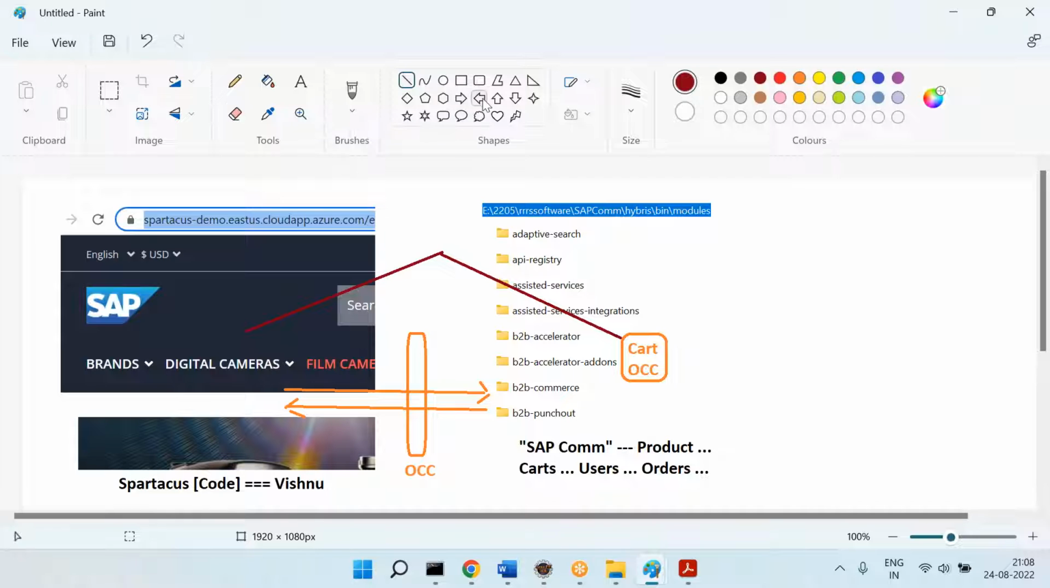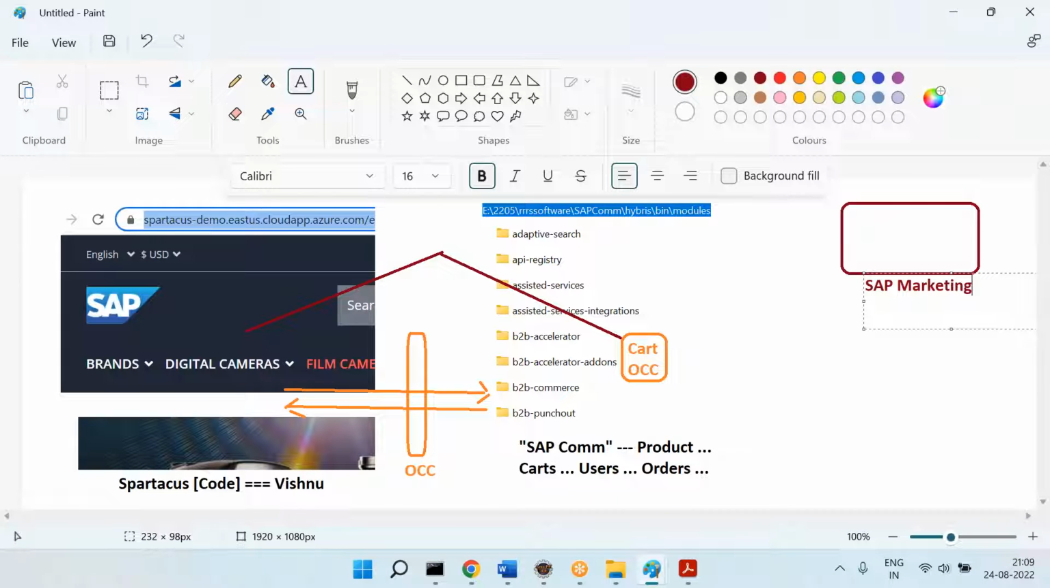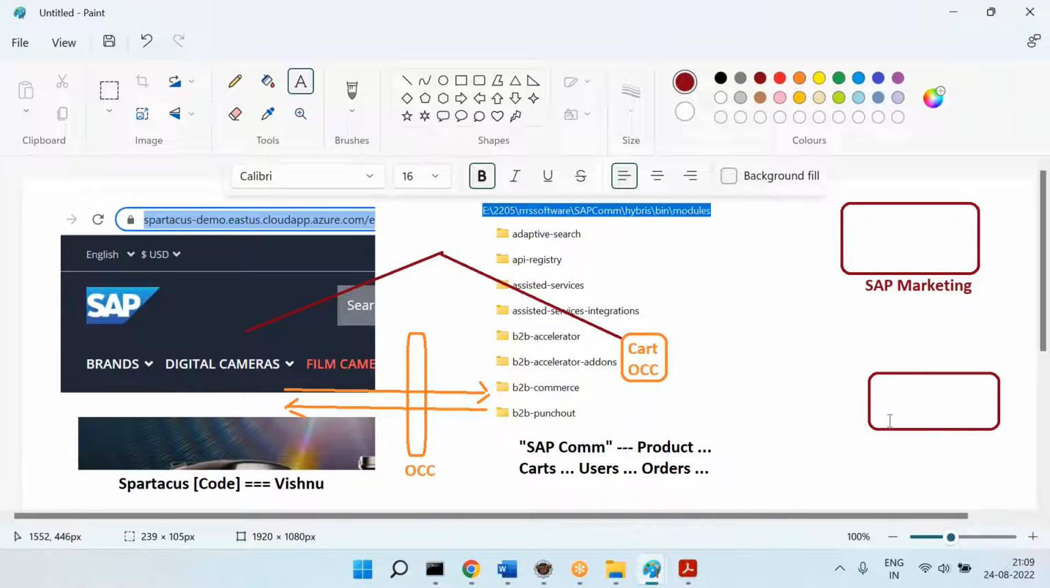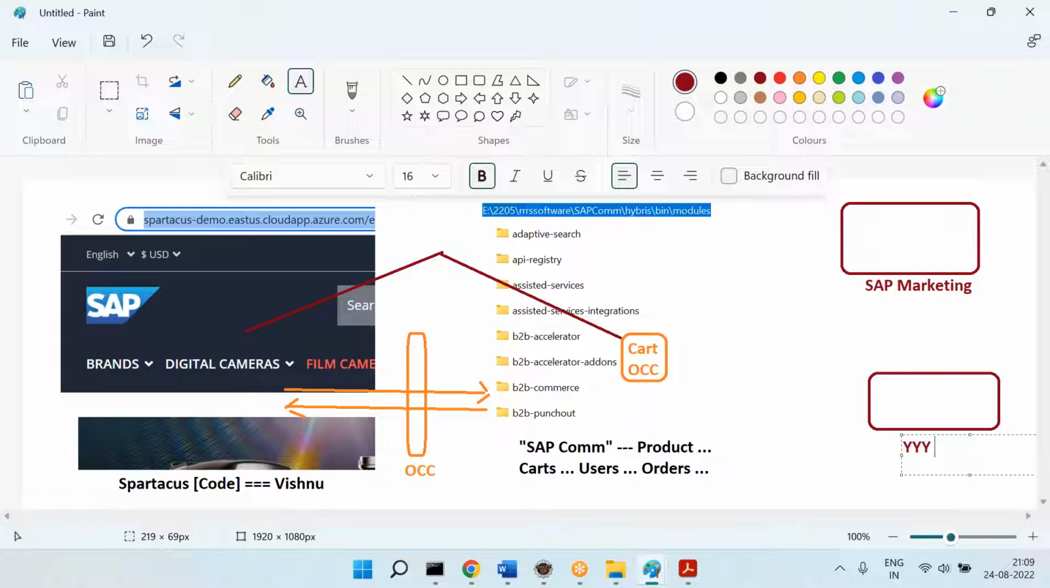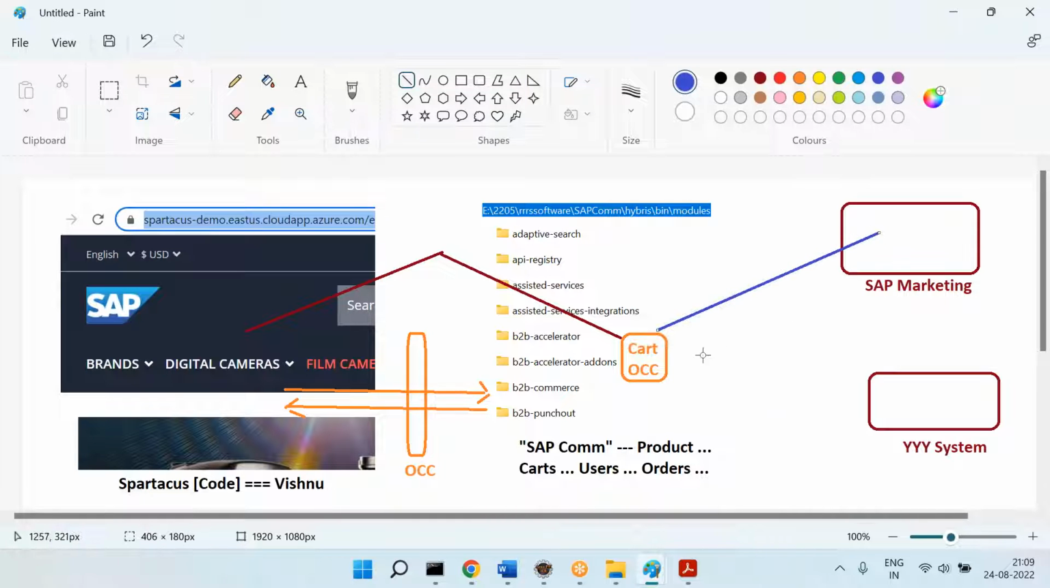Or let's say I have a marketing cloud technology, or Salesforce cloud technology, SAP Marketing Cloud. That technology's purpose is marketing. So let's say some other system, YYY system, and I want to use the cart information here. Then you can simply use these OCC services in other places also, or consume these OCC services in other systems also. That is the power of headless e-commerce. That is the power of the OCC services.